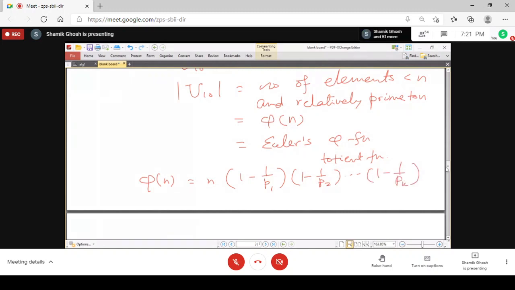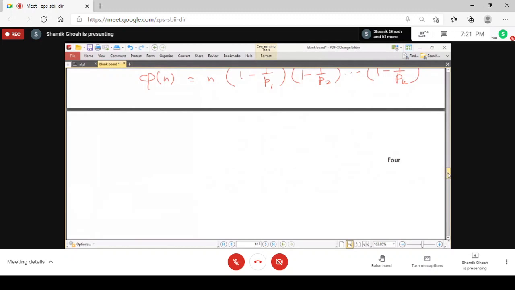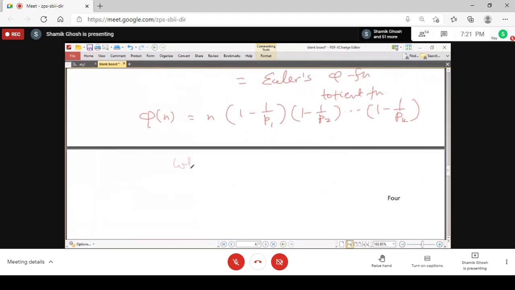Pk, where the prime factorization representation of n is this. So if n is p1 to the power r1, p2 to the power r2, pk to the power rk, where all pi are prime, then the formula for phi n is this.